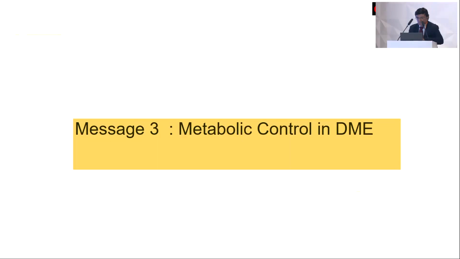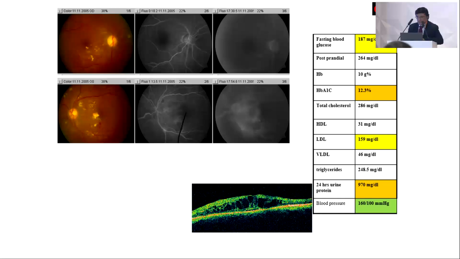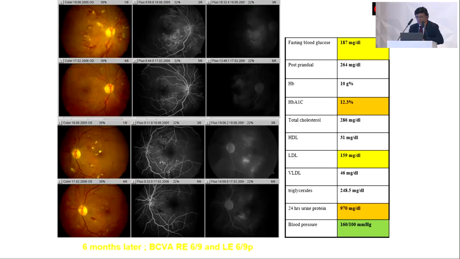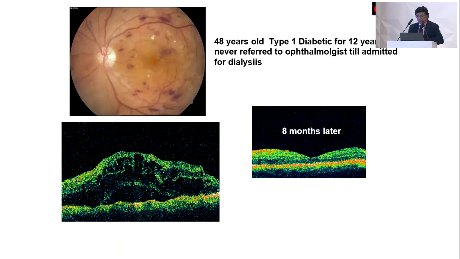The cascades I will not go through, but it is also important that patients get good metabolic control, like for this patient, from many years back. He was one of those people who was very much into yoga and self-healing. He refused any treatment, and you see how the response was after 6 months. Dramatic reduction of the hard exudates, dramatic reduction of macular edema with no anti-VEGF injections. So it's very important that all diabetics at all stages must be treated with good metabolic control.